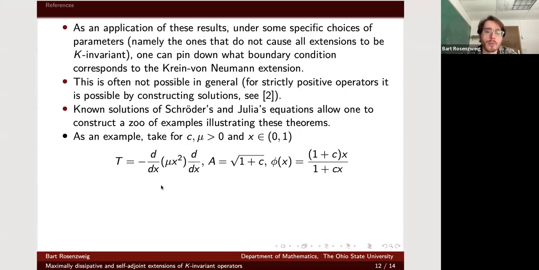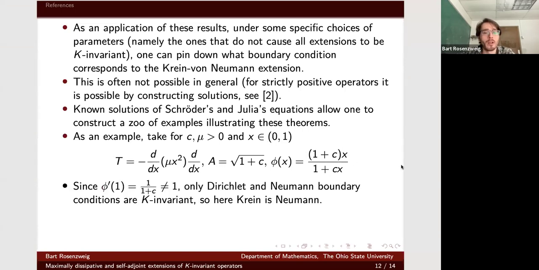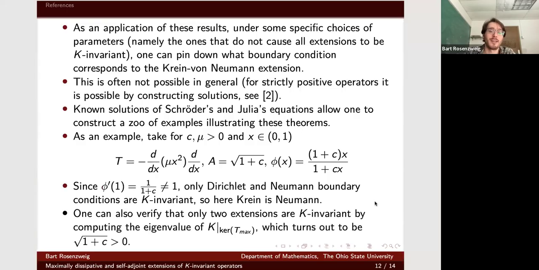Anyway, here's one example. Here R and Q are 1, and I have this mu x squared for P in the middle. If I take this similarity transformation of the interval 0 to 1, and go back to the theorem and calculate what phi prime at 1 is, then since this is not equal to 1, we know that Dirichlet and Neumann are the only k-invariant boundary conditions. So this tells me that Neumann is the Krein extension.